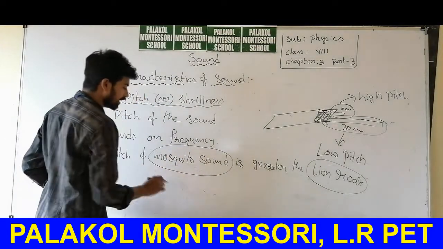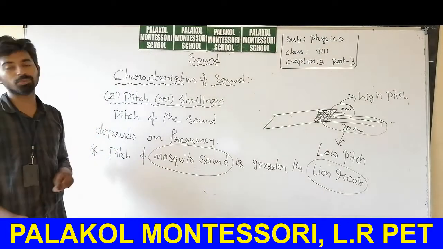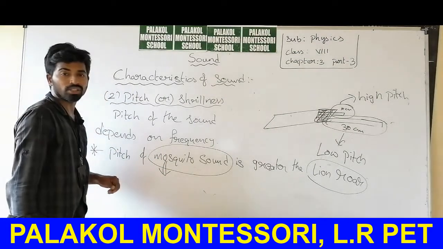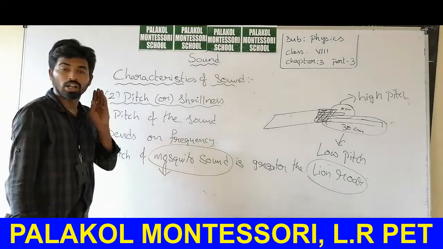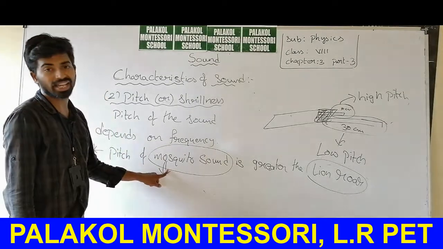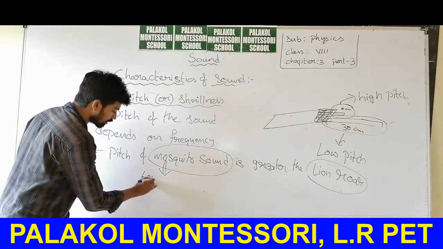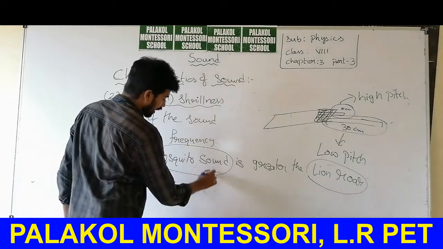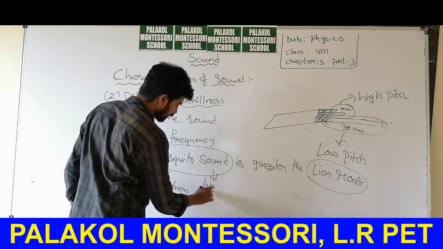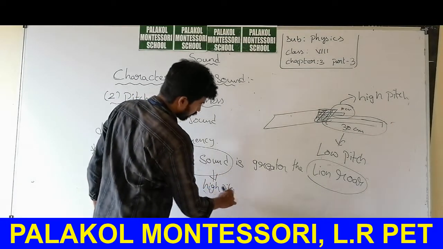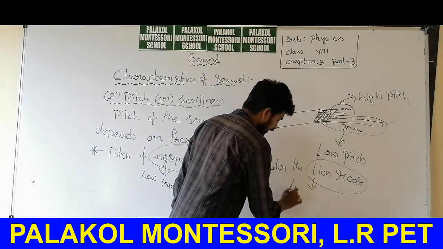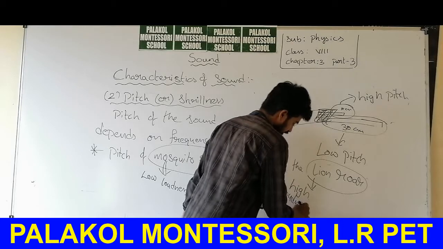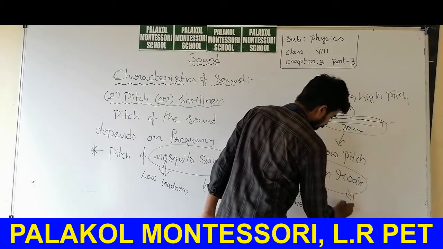The sound made by the mosquito will have the highest pitch, but its sound is very low. The sound created by the mosquito is low, loudness is low, but pitch is high. Low loudness, but high pitch. Here, loudness is high, but pitch is low.